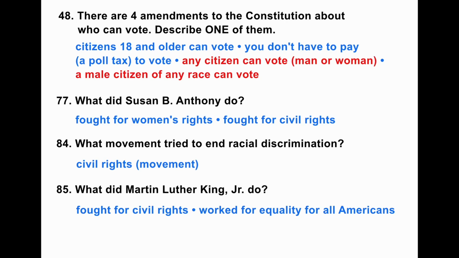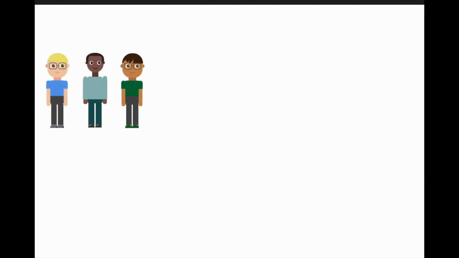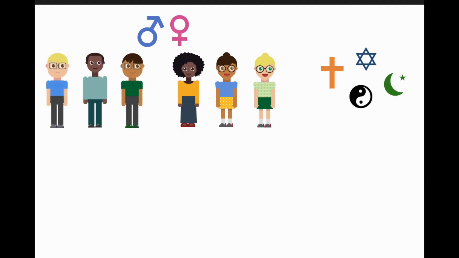There are 4 amendments to the Constitution about who can vote. Describe one of them. What did Susan B. Anthony do? What movement tried to end racial discrimination? What did Martin Luther King Jr. do? Civil rights are guaranteed by the government for every citizen, no matter a person's race, gender, or religion.